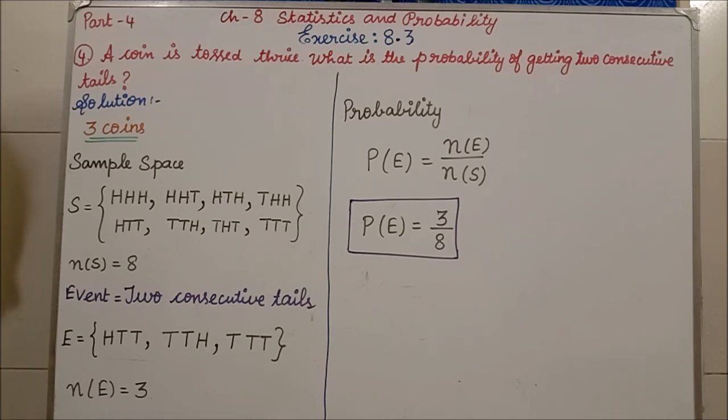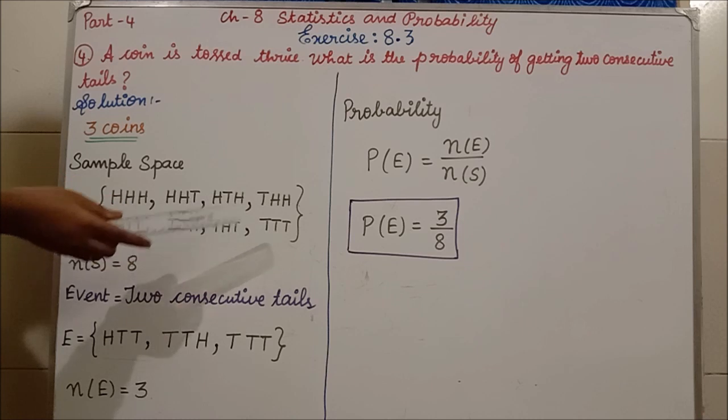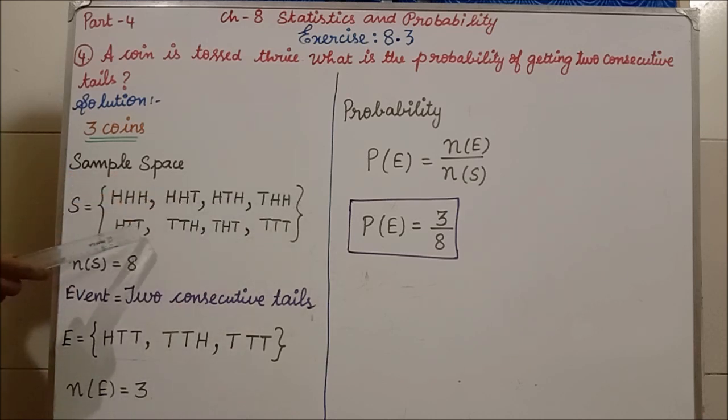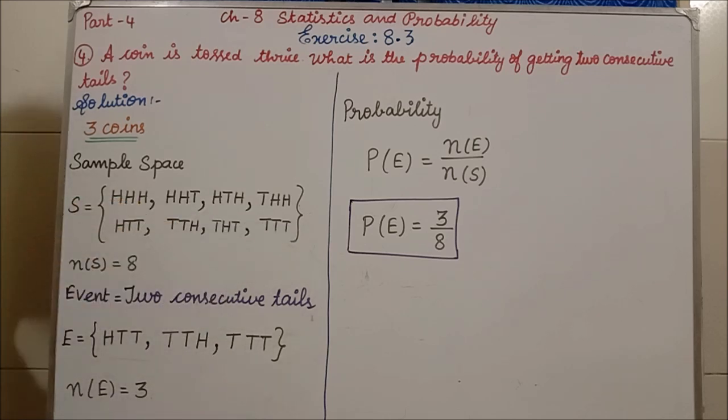Consecutive meaning is what? Continuously it's coming. Okay. Now we'll see the solution. 3 coins we are tossing. What is the sample space you will get if you toss 3 coins? What are the possible outcomes? Head, head, head. Head, head, tail. Head, tail, head. Tail, head, head. Head, tail, tail. Tail, tail, head. Tail, head, tail. Tail, tail, tail. Only these possible outcomes we will get when tossing 3 coins.